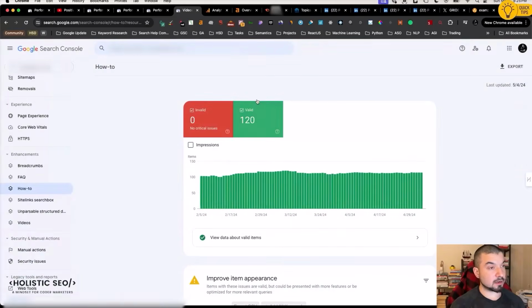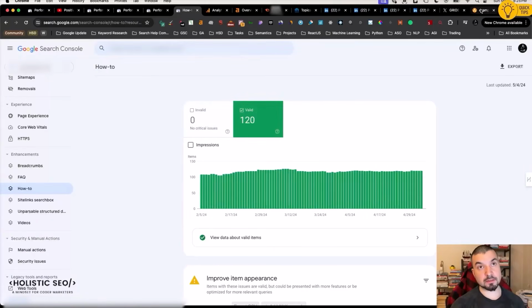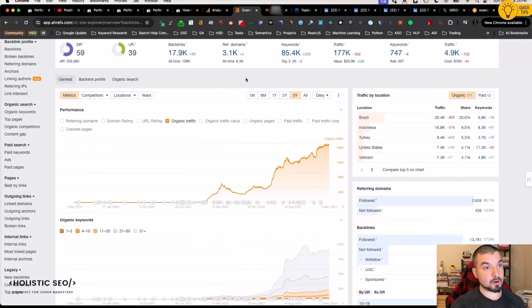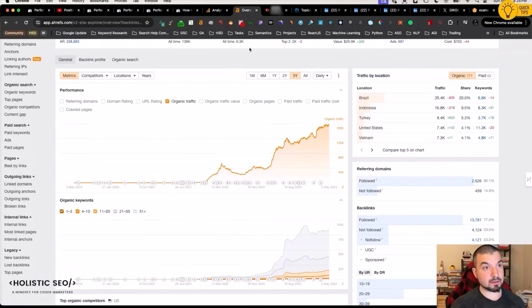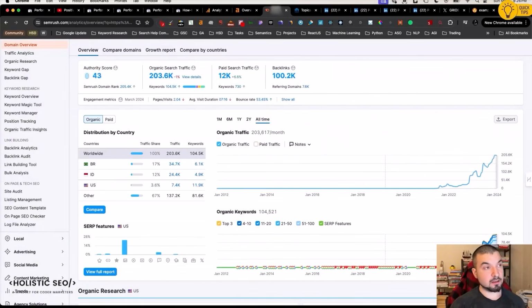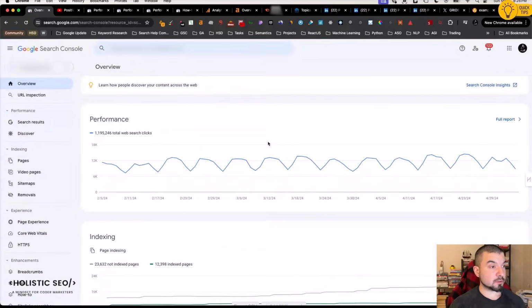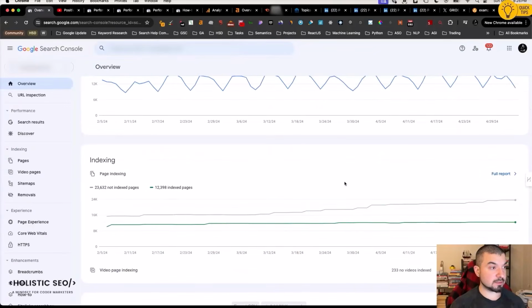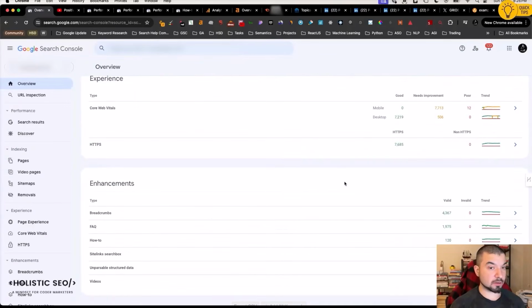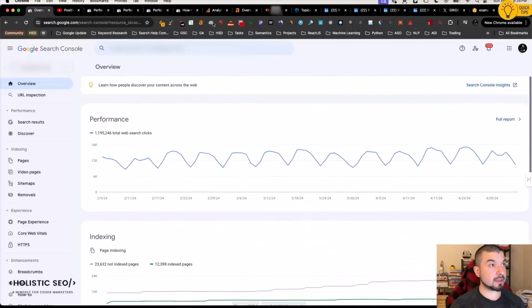Another part is this how-to. This how-to section is also connected to the topical map examination that I will be showing you in this area. Let's see the third-party results. You can see them in this area too, and you can also see the SEMrush results directly if you want to compare. But I believe SEMrush shows a little lower traffic than it should, because in the overview section, if you come here, you will see some other metrics that you can see quickly. In this area too, we fixed some of the technical SEO issues, but I believe overall I gave you the main idea about the project.